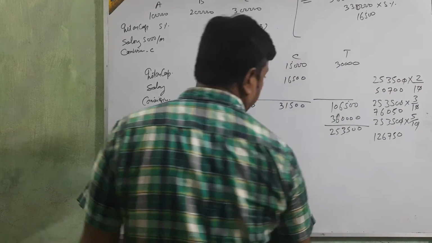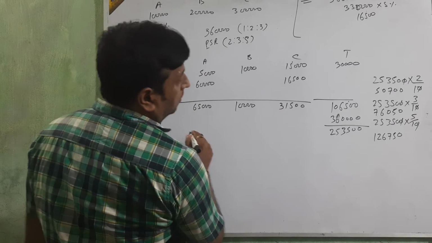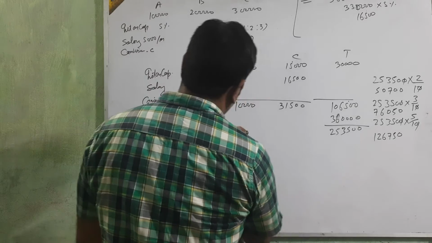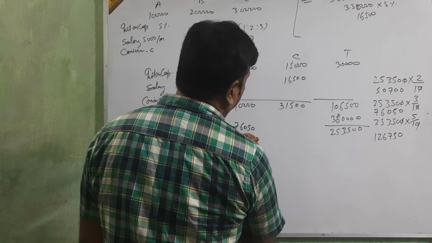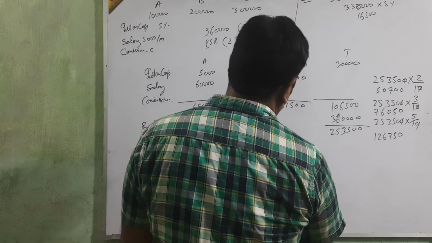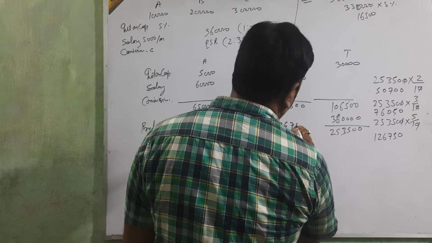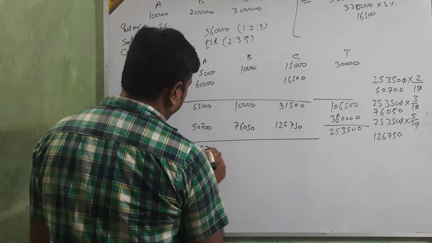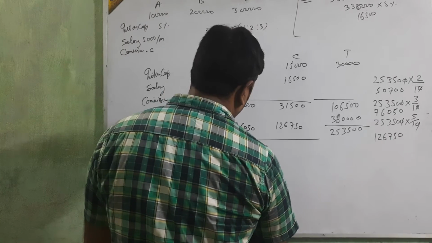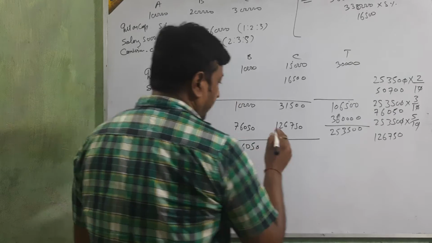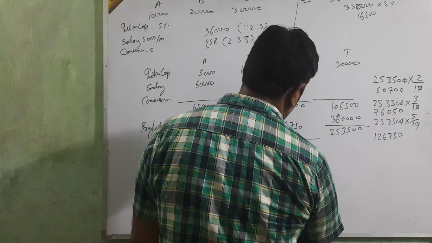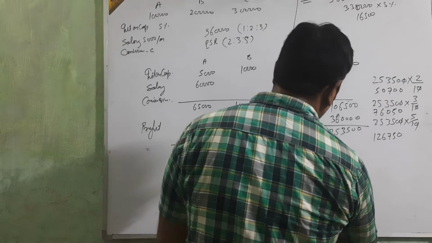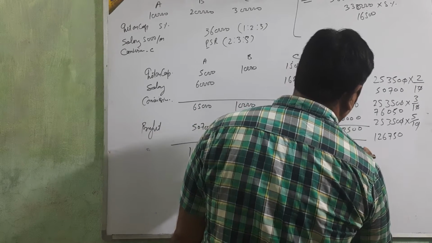Okay, just write all the things. First is 50,700, second 76,050 rupees, third 1,26,750. Total of all this amount is 3,60,000.